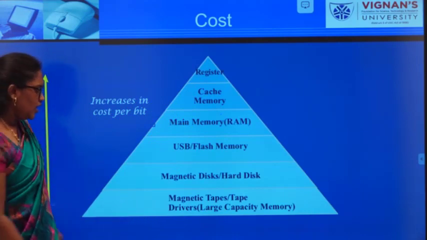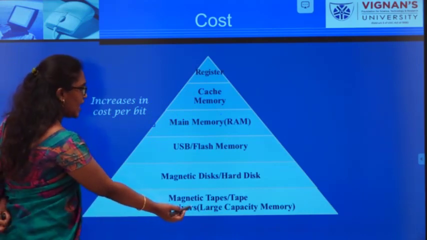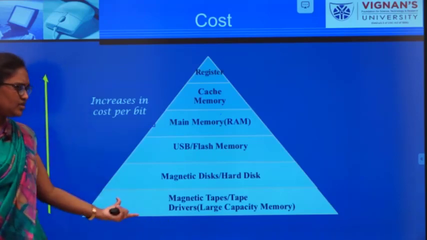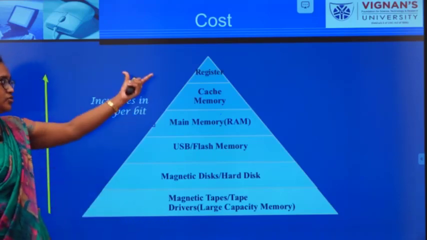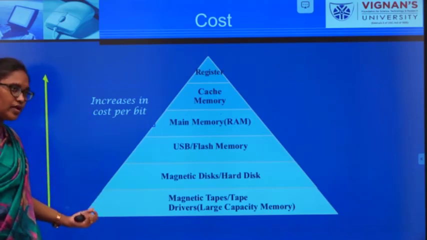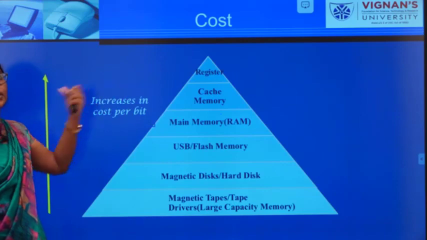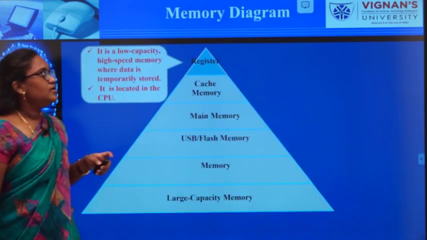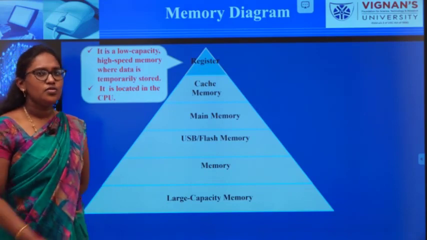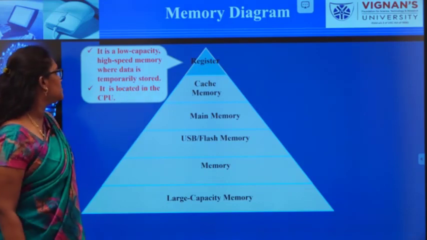Here the magnetic tapes, the last one, will have the least cost comparatively to the top one. That means the cost will increase from bottom to top in terms of memory. So, here in a summarized way, if you consider registers, what exactly do registers mean?